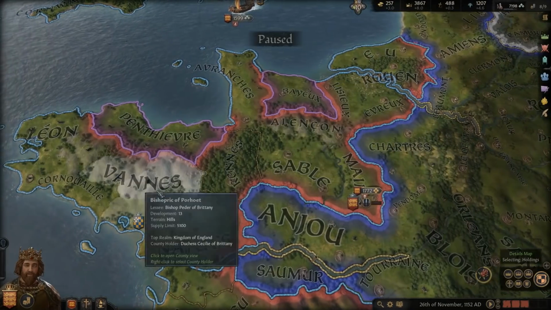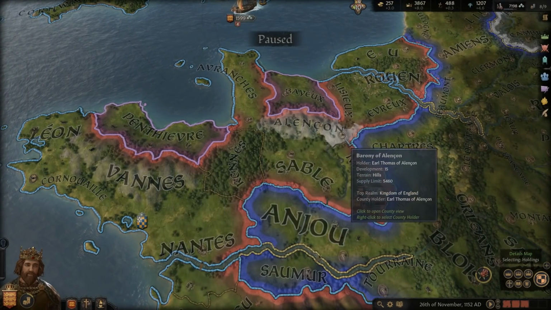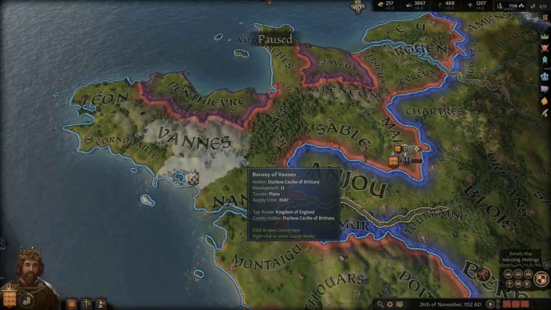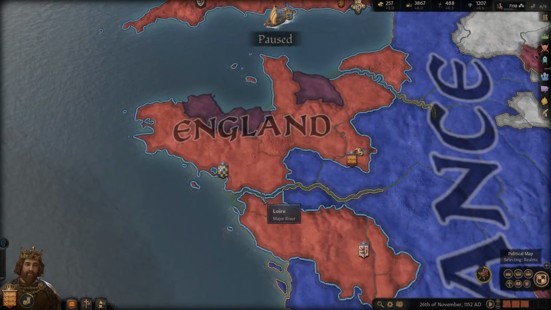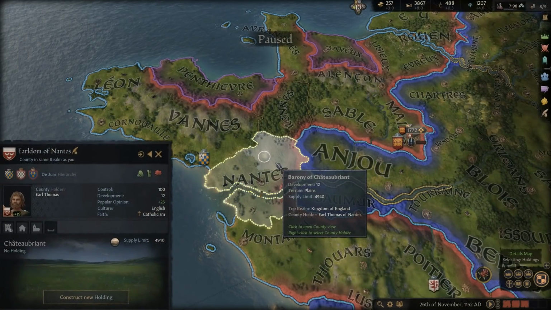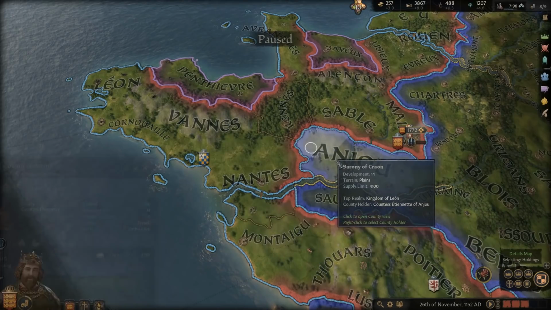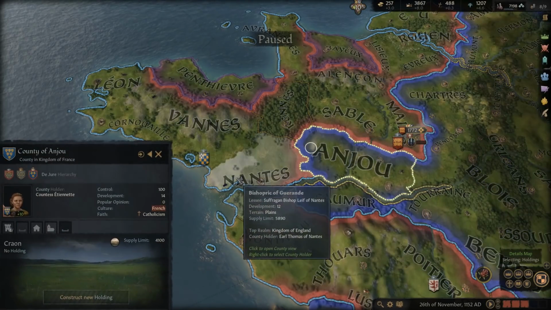Now, let's talk about Brittany. While he was the Duke of Normandy, Henry had been attempting to increase his influence over Brittany. Eventually he did directly take over this county here. This became combined with all his lands here in Anjou.